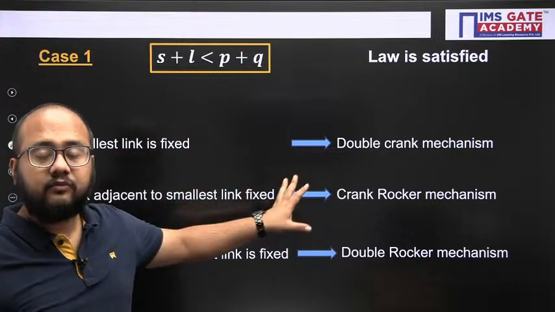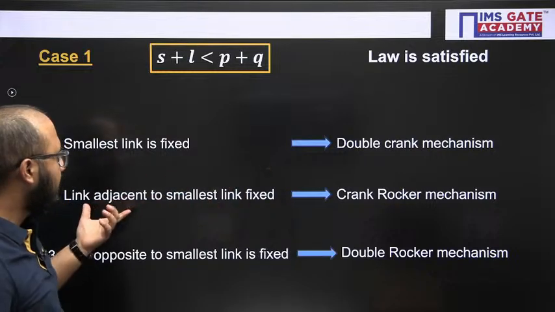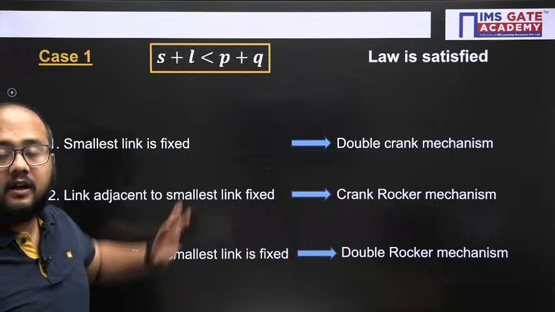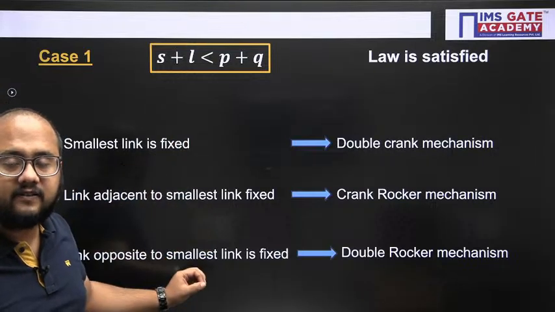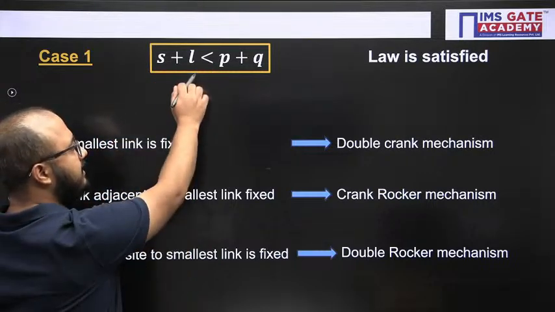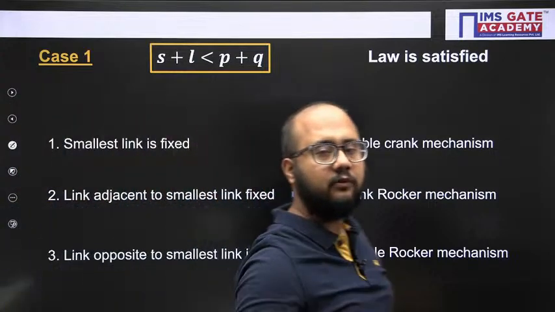So now next we will see the animation part here. Smallest link fixed, double crank; adjacent to smallest, crank rocker; opposite to smallest, double rocker. But these 3 cases will be valid when this law is satisfied, and this condition is there: less than P plus Q, right?